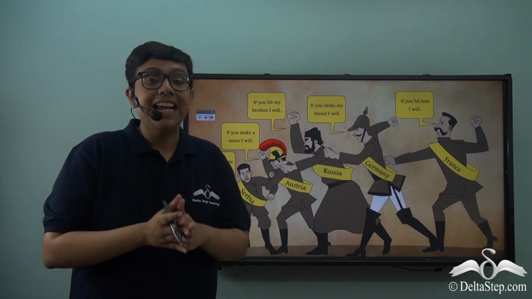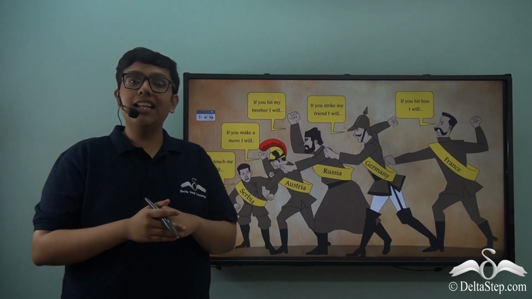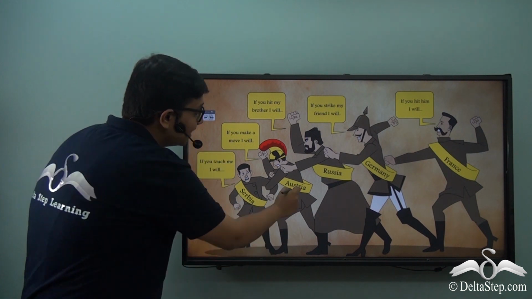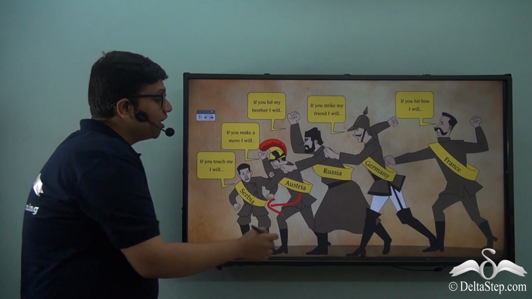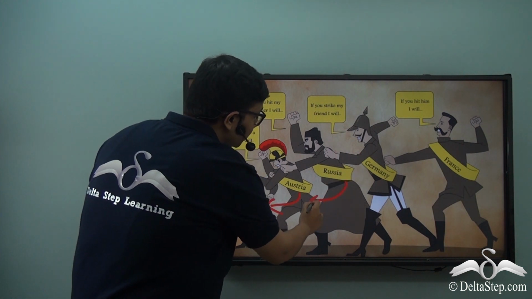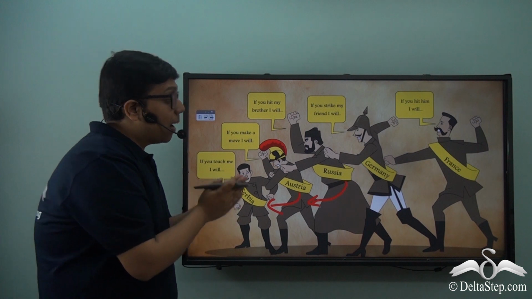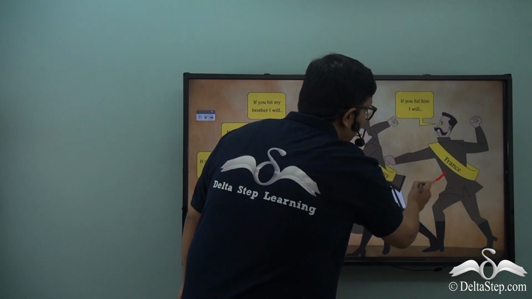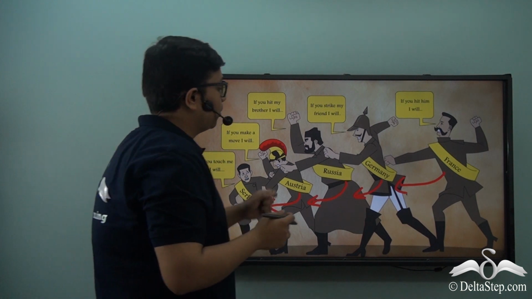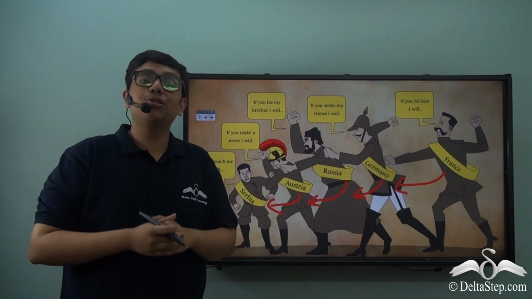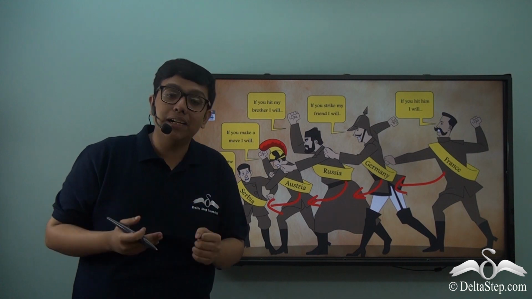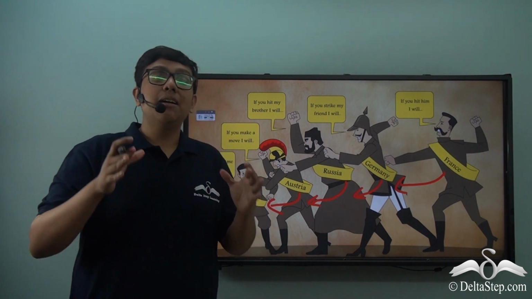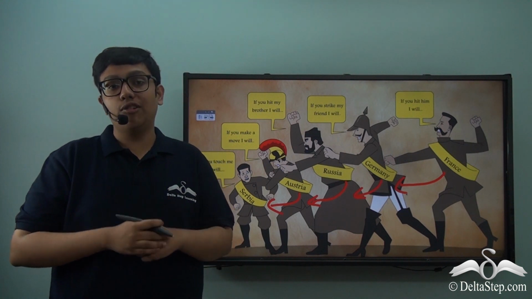We can see that better in this illustration over here, which we already had a glimpse of in the previous lesson. Over here, we can see that Austria-Hungary is declaring war on Serbia, upon which Russia rushes forward to defend Serbia and declares war on Austria-Hungary, upon which Germany declares war on Russia because Austria-Hungary is Germany's ally. Again, France declares war on Germany and Austria-Hungary because Russia and Serbia are also its allies. In this conflict, even Britain eventually gets involved, and that marks the entire outbreak of the First World War.